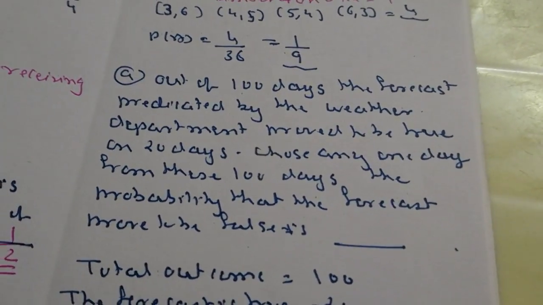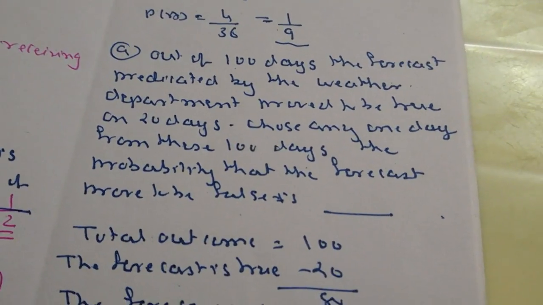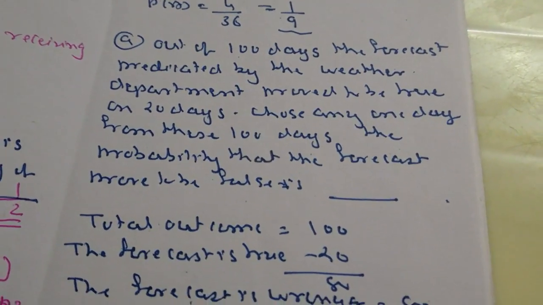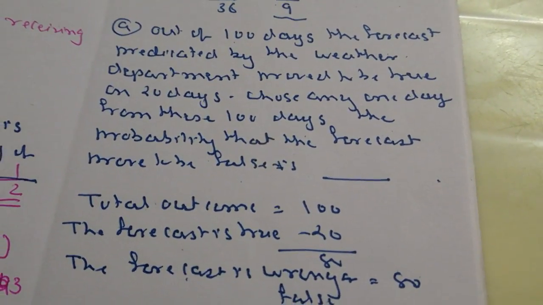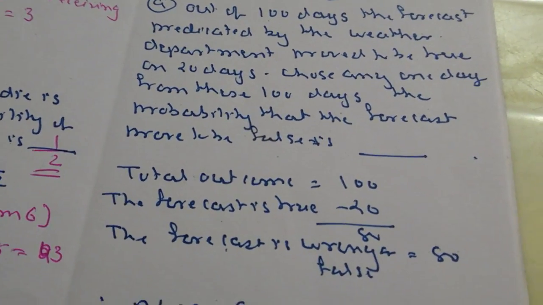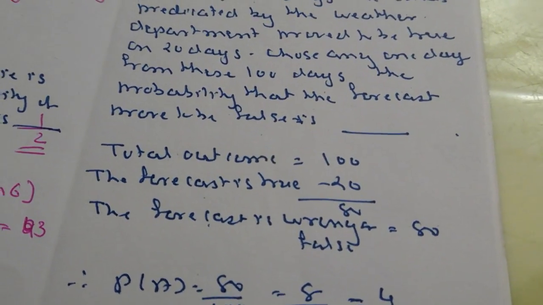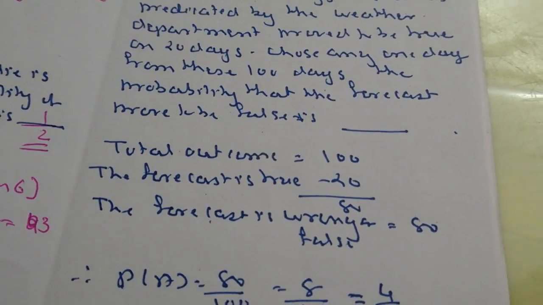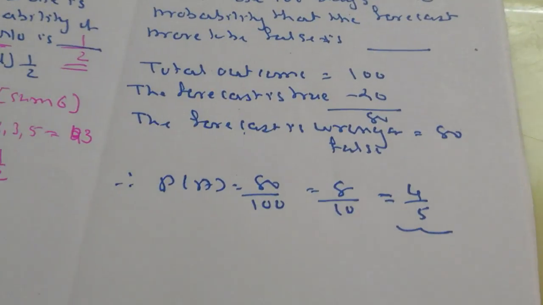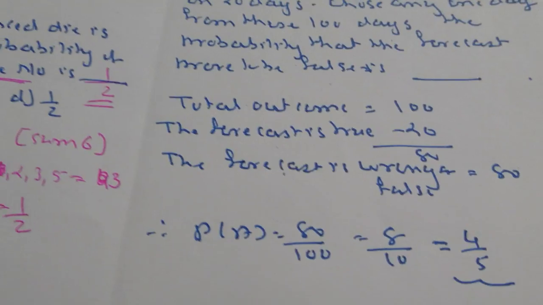Out of 100 days, the forecast predicted by the weather department proves to be true on 20 days. Choose any one day from these 100 days. The probability that the forecast is proved to be false. The total outcome was 100. The true forecast was 20, so the false forecast was 80. So P(A) is 80 upon 100, so 8 upon 10, which is 4 upon 5.